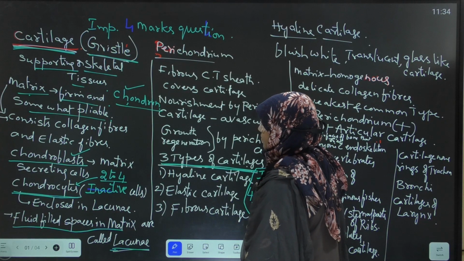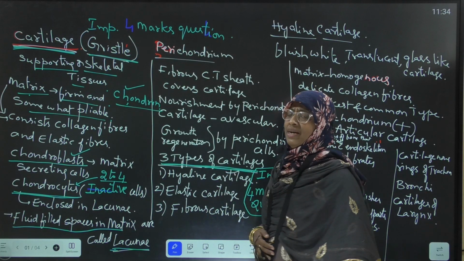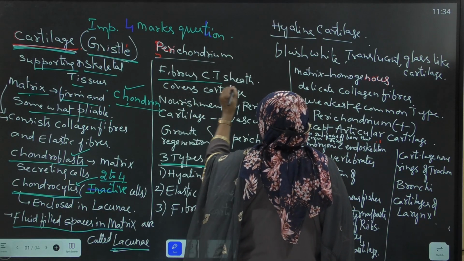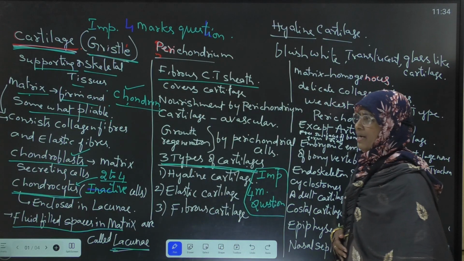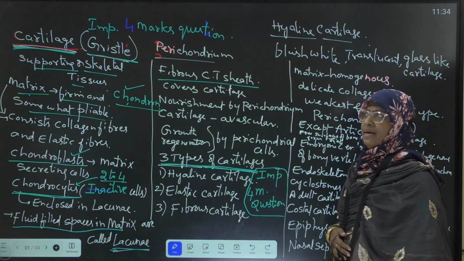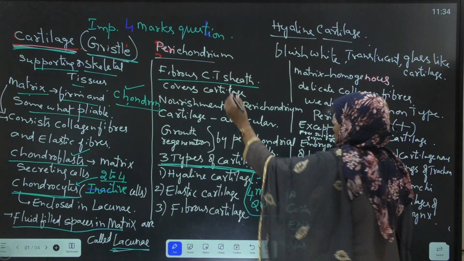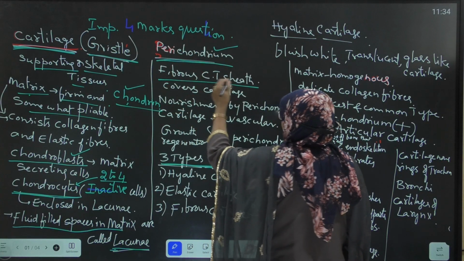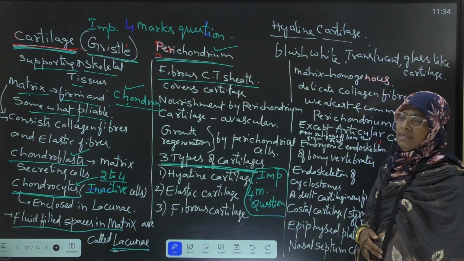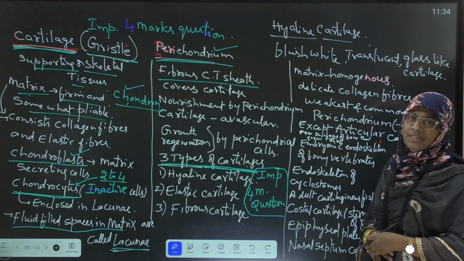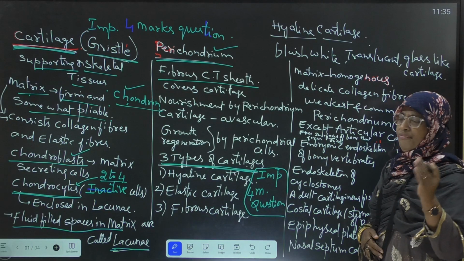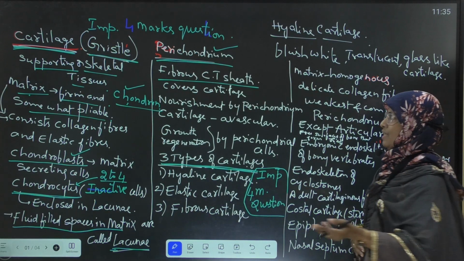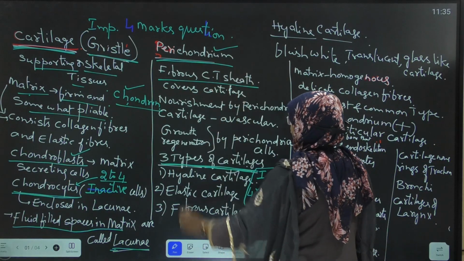Next, the outer surface of the cartilage is covered by a fibrous connective tissue sheath. It is called perichondrium. What is perichondrium? The outer fibrous connective tissue sheath which covers the cartilage is called perichondrium.